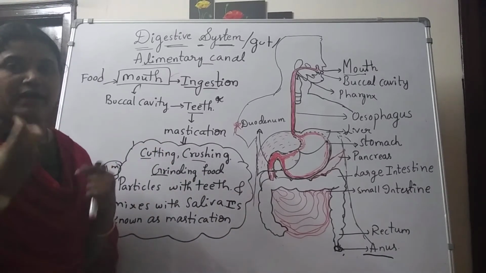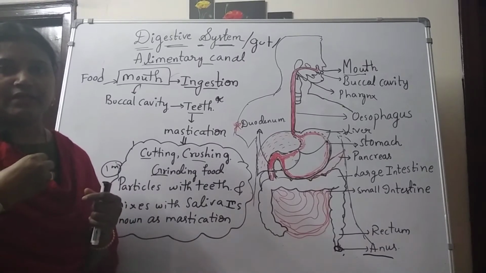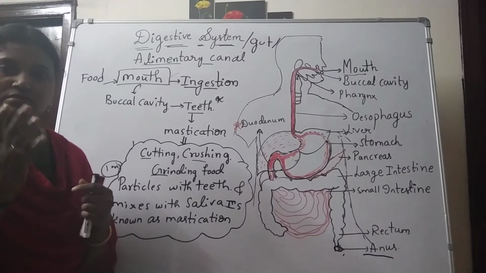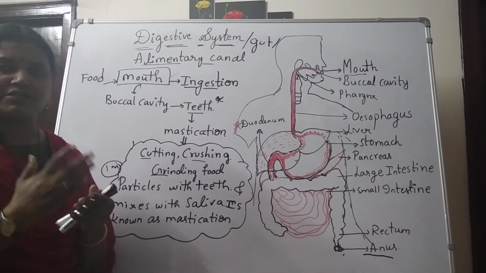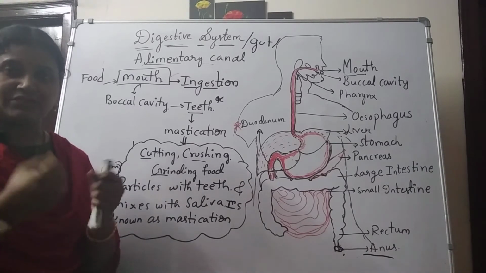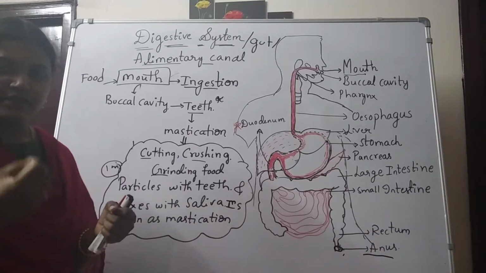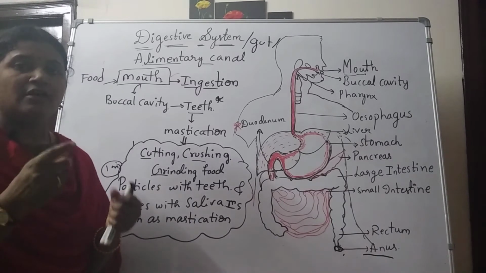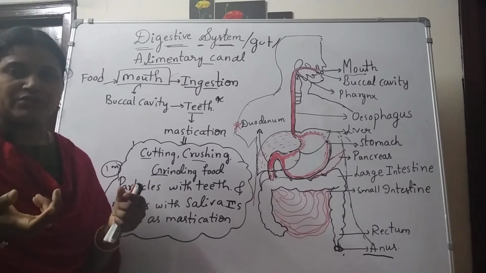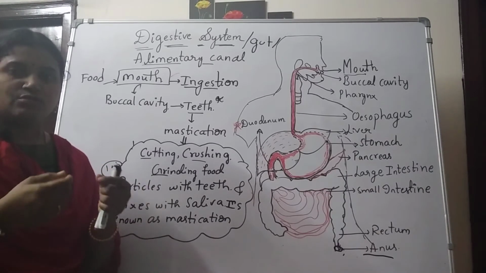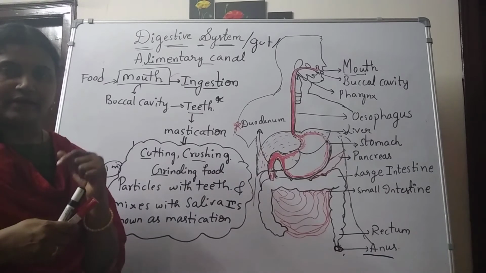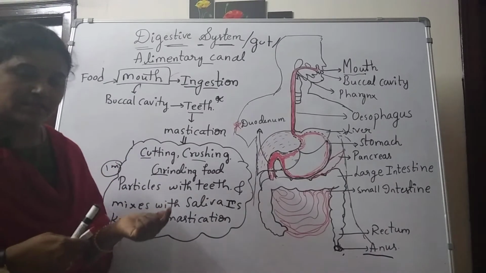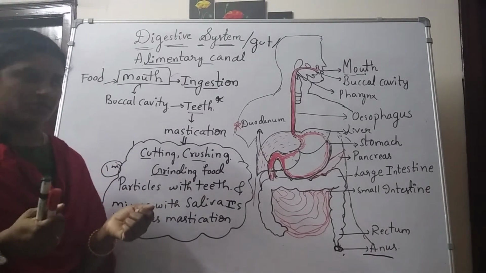Mastication. We should not swallow food immediately after eating. We have teeth, no? So we need to give work to the teeth. What is the work of teeth? They cut, grind, chew and tear the food particles. Tearing, in the sense of carnivorous animals, meat-eating animals, where the meat has to be torn. We also have tearing teeth, like canines. Those canines are responsible for tearing the food substances.